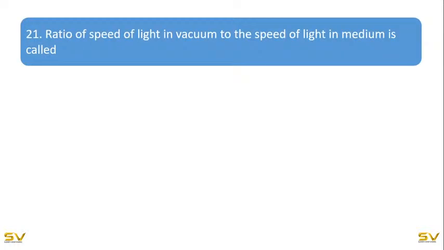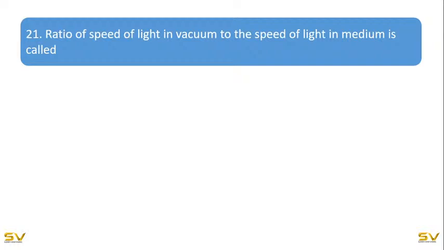So we have discussed up to 20 questions. Now let us proceed with the next questions. The 21st question is: the ratio of speed of light in vacuum to the speed of light in medium is called what?